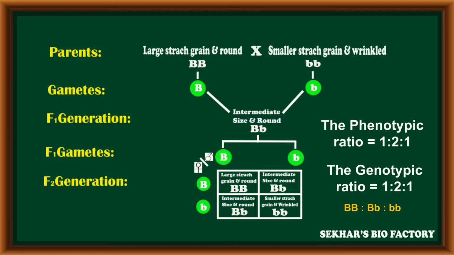When we calculate the phenotypic ratio and genotypic ratio, the phenotypic ratio becomes 1 is to 2 is to 1, and the genotypic ratio also becomes 1 is to 2 is to 1, because of capital B and small b. This is the inheritance pattern in pea plant related to starch grain synthesis and shape of the seed. It is one example for pleiotropism.